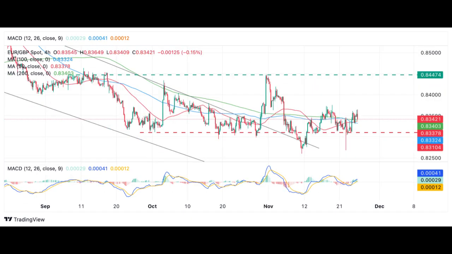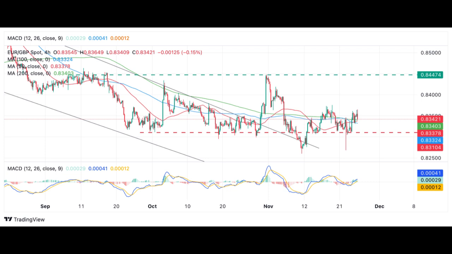The euro to pound sterling currency pair is currently trading within a multi-week range, and there's a possibility of an upward move towards the range's ceiling around 0.8450. The pair's recent false breaks and the positive crossover of the MACD momentum indicator suggest a potential bullish bias in the short term. However, the euro's weakness due to concerns about the Eurozone's economic outlook and the potential for a slower pace of policy easing by the Bank of England could limit the pair's upside potential.